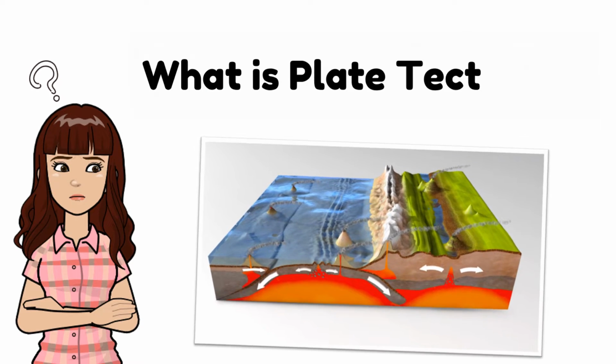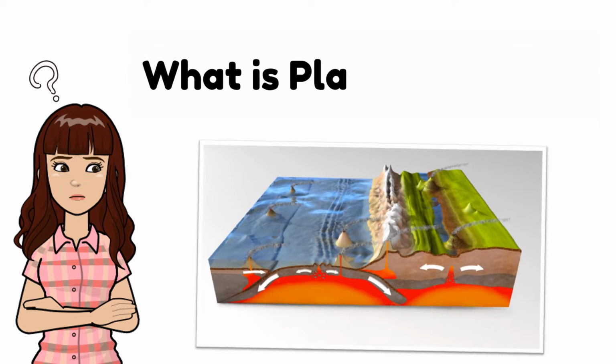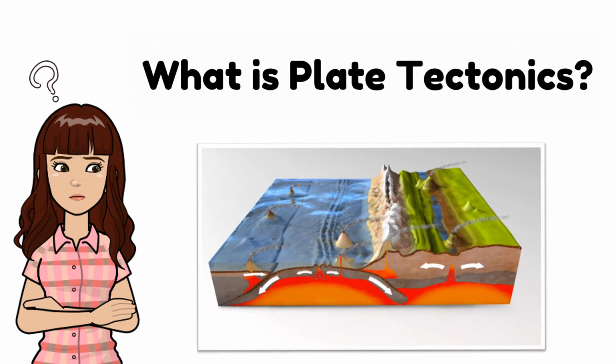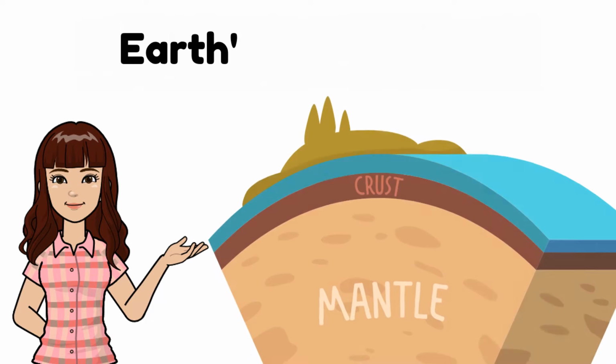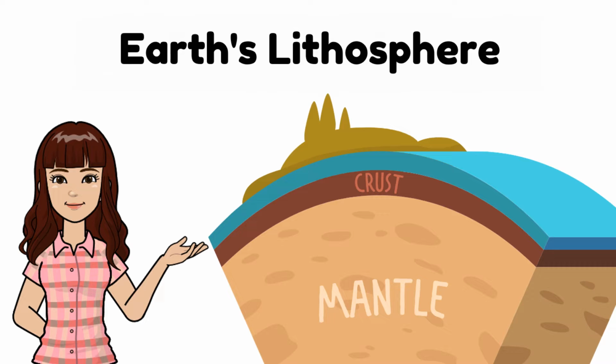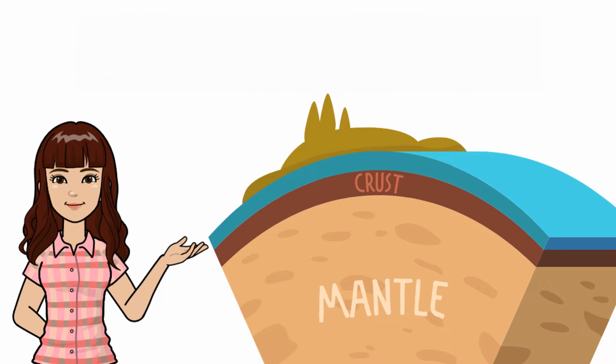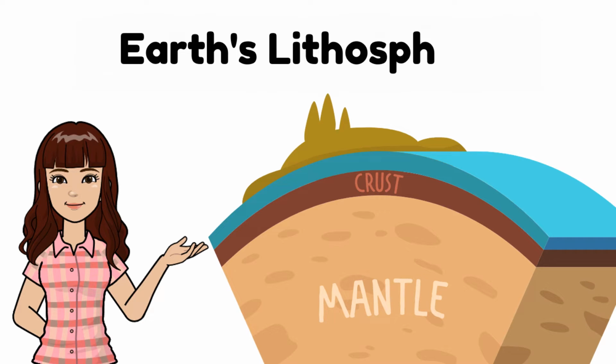This video is about plate tectonics. Before we proceed, let us first describe the Earth's lithosphere. Earth's lithosphere consists of layers, the crust and the upper part of the mantle. The lithosphere is said to be in constant but slow motion.